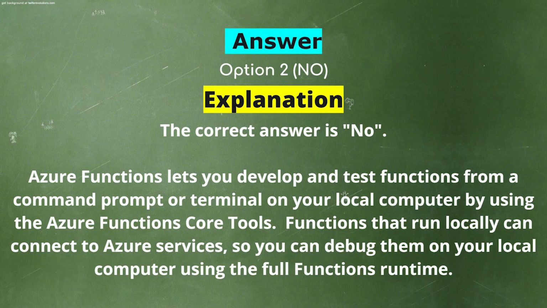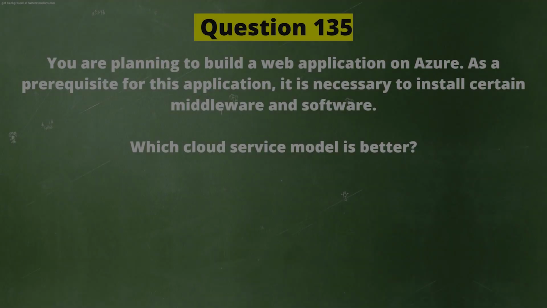Azure Functions lets you develop and test functions from a command prompt or terminal on your local computer by using the Azure Functions Core Tools. Functions that run locally can connect to Azure services, so you can debug them on your local computer using the full Functions runtime.